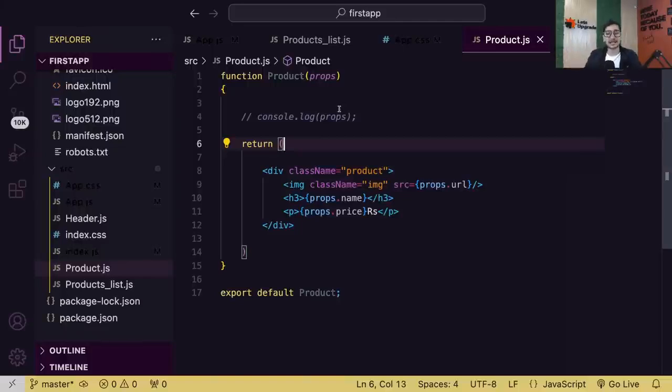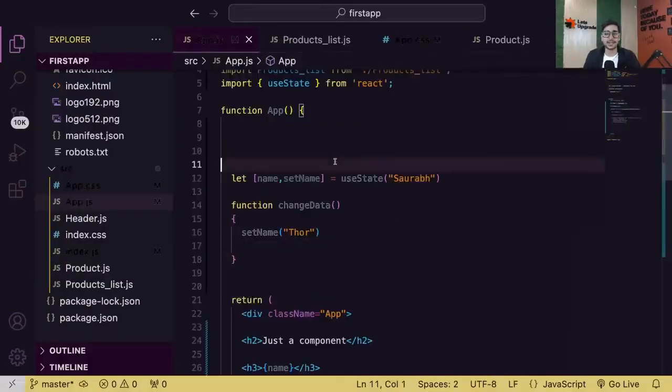So when I say the component re-renders, in whatever component you have the state variable, if that state changes, only that particular component re-renders, not everything else in the web page. Only that component re-renders. Remember that. Don't forget that. It might be asked in interviews. Okay, cool. That's great, guys.